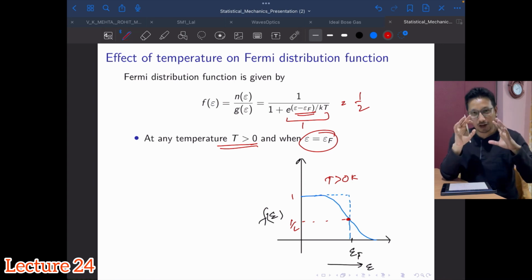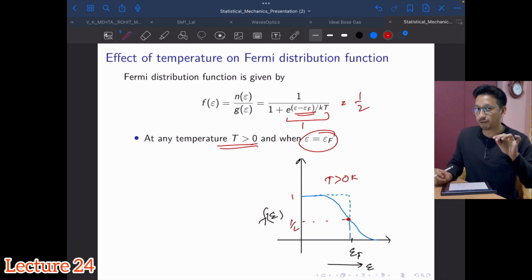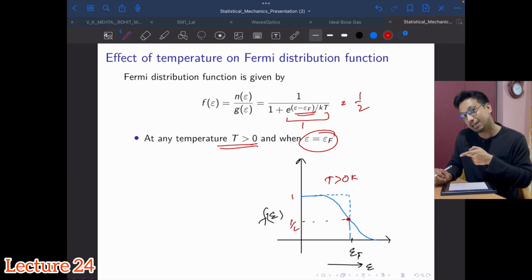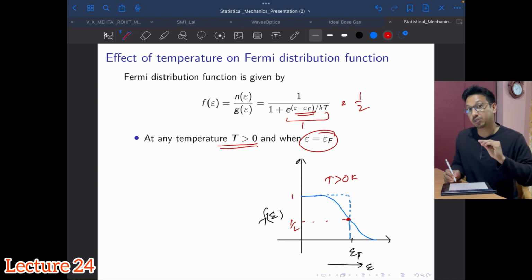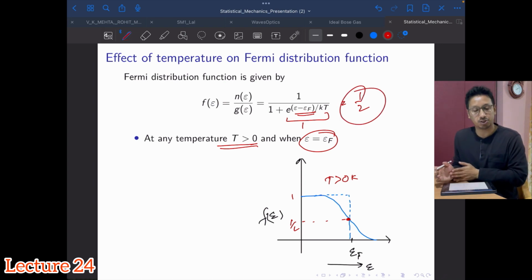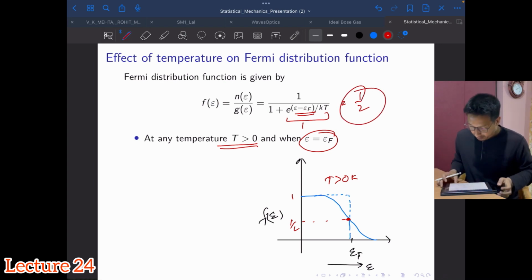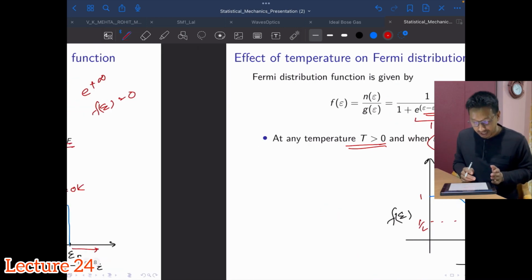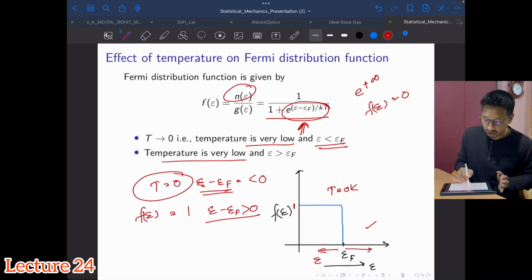Now I hope you get the point. Fermi energy is defined at absolute 0, and Fermi level is defined for any other temperature. The Fermi level is that level which always has occupancy of 50%. You can see it here, right? Your f of E, the distribution function value, is half. So I hope you got the point regarding the effect of temperature on Fermi distribution.